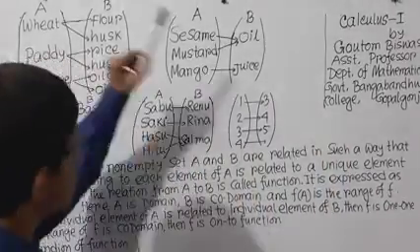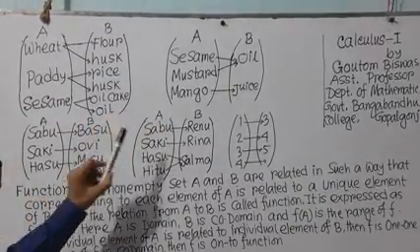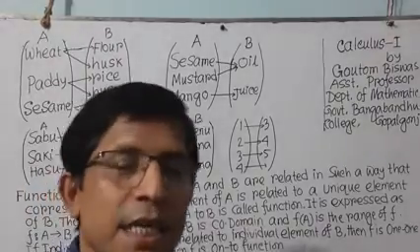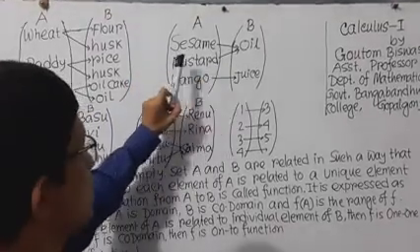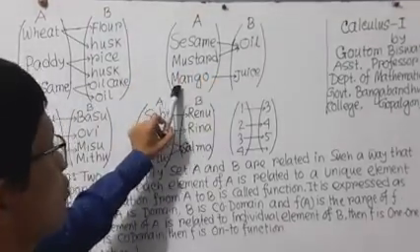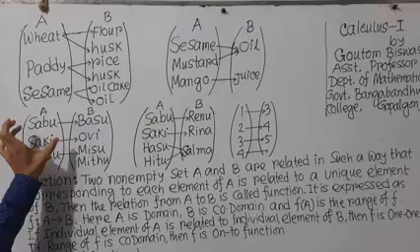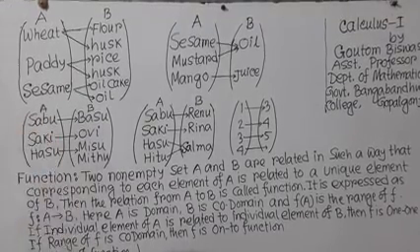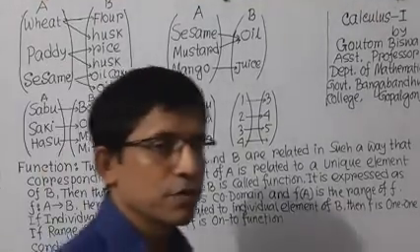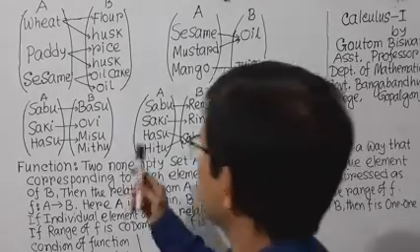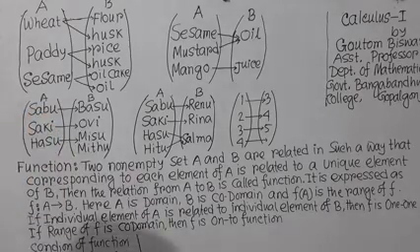But if we follow these examples, we can easily see that here input is one item, output one item. Input one item, output one item. Suppose the first set is the sons and the second set is the fathers, and it is true that if you call Shabu, then his father Bashu will come.